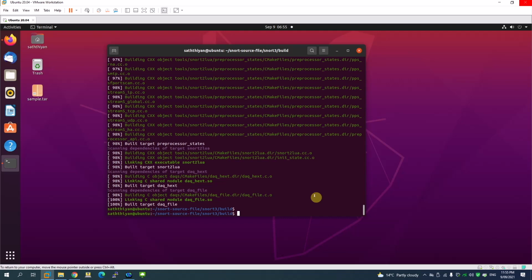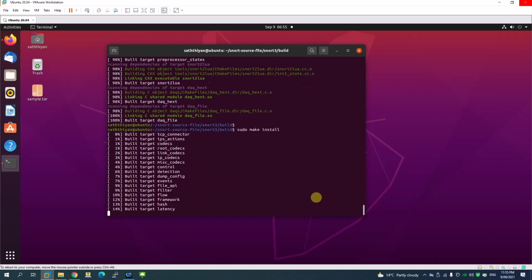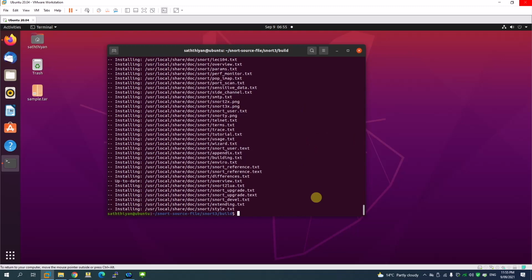So we're going to install this. Let's do sudo make install. Once this is done, we are pretty much completed, but we need to make sure to update the library file. To do that, I'm going to run the command sudo ldconfig. So ldconfig, library database configured, all done.